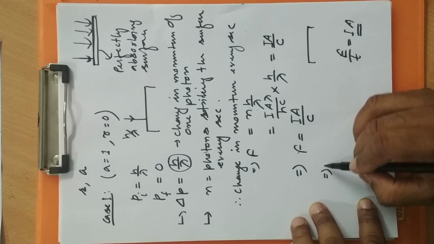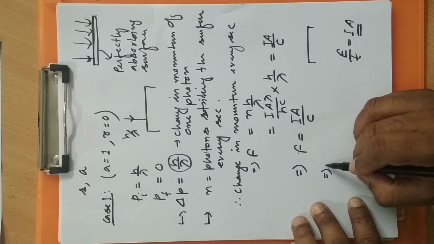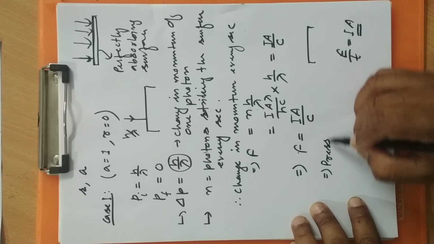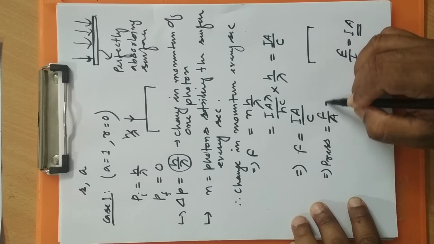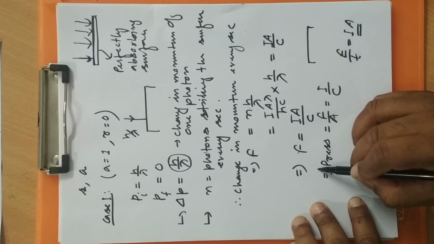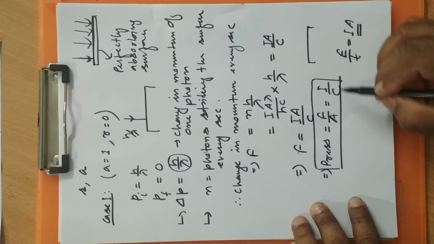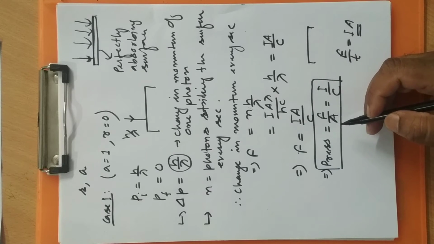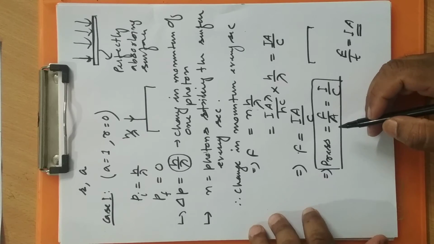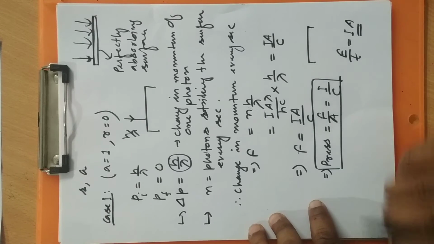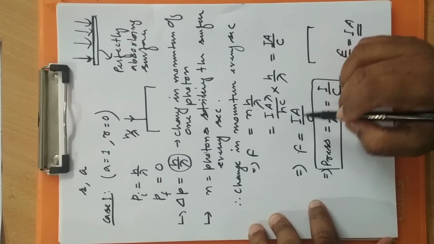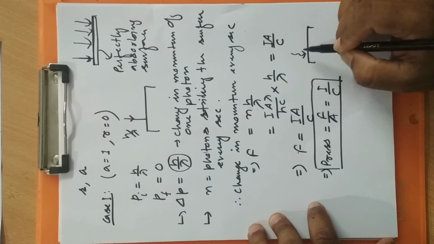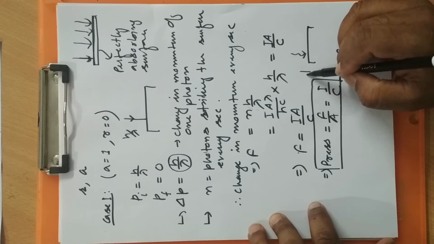So if you divide this force by area, this is going to be your pressure. Pressure is force divided by area. So how much is that? I by c. This is the pressure exerted by the radiation on the surface if the surface is a perfectly absorbing surface. This is the force the photons are exerting on the surface in the downward direction.